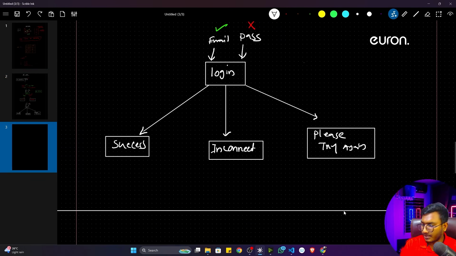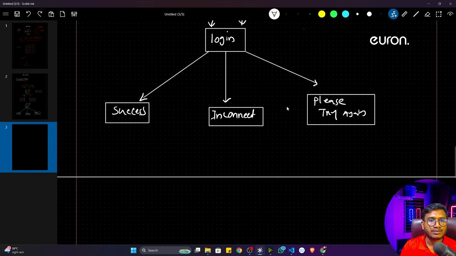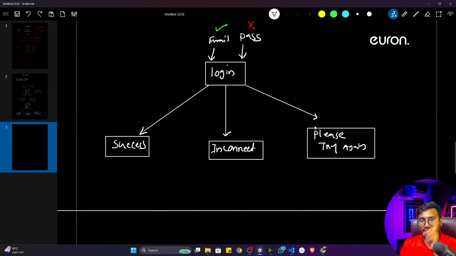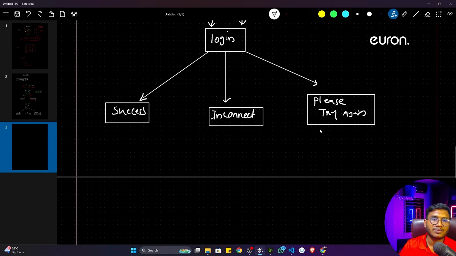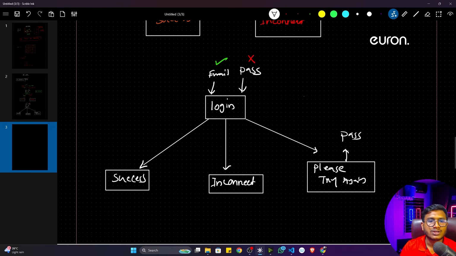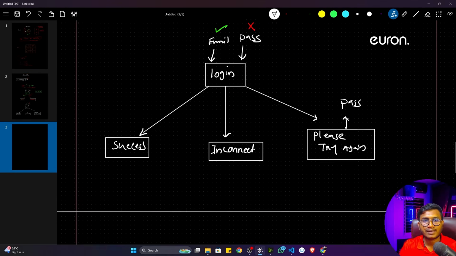Let me tell you. Whenever it is giving me this particular "please try again" message, that means it's another chance. What I have to do is take the data again. That means only the password I will take, because the email is already correct here. So here I only need to take the password. That is the correct password.